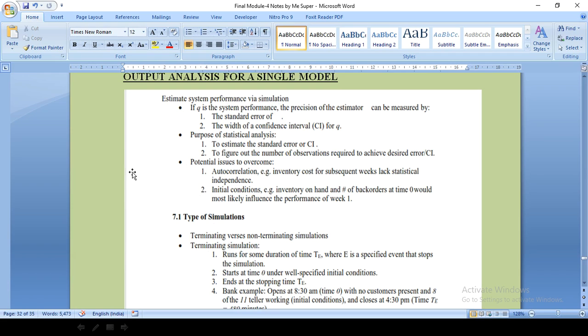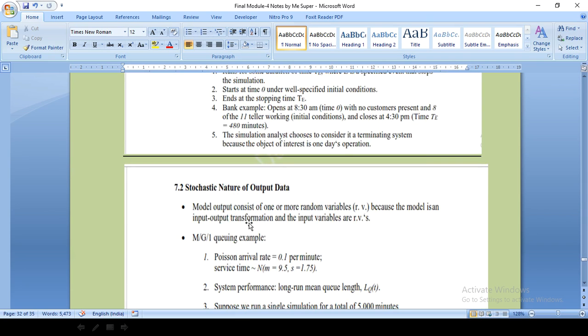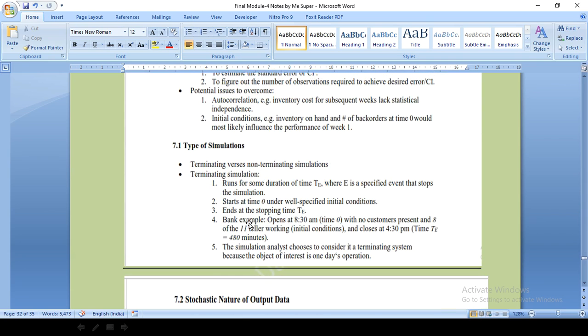Till now we have estimated some parameters; we have taken the mean in the chi-square test as well as in the Kolmogorov-Smirnov test. What type of parameters and what things we need to consider, we will see. There are different types of simulations: terminating versus non-terminating simulations.